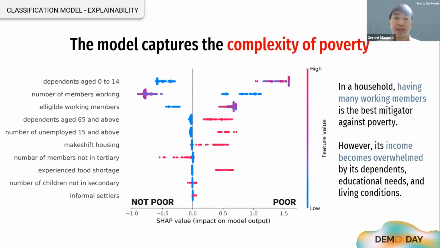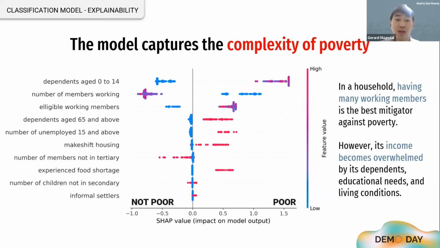The graph shows the explainability of our model. It is worth mentioning that the model captures the complexity of poverty in different dimensions. It can be seen that having many working members can mitigate poverty, but income may be overwhelmed through the number of dependents, their educational needs, and current living conditions.